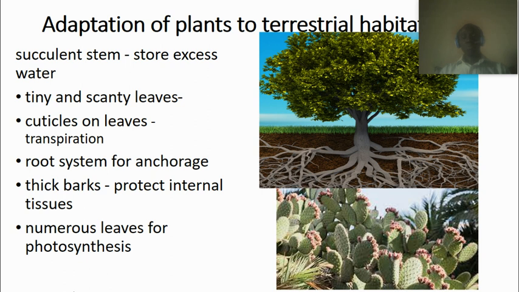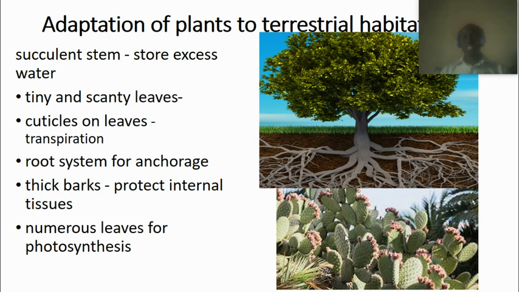In most cactus or cacti, they have scanty leaves in order to prevent transpiration of water because they must conserve the water. They are mostly in the desert, so they must conserve the water. So they need that kind of scanty number of leaves. Like for example, cactus. Most of the leaves have been reduced to thorns. This is another special adaptation that they have in order to conserve water. They have a cuticle to prevent water from evaporating from their body or leaving their tissue. They have a root system for anchorage and also to absorb water in the soil.